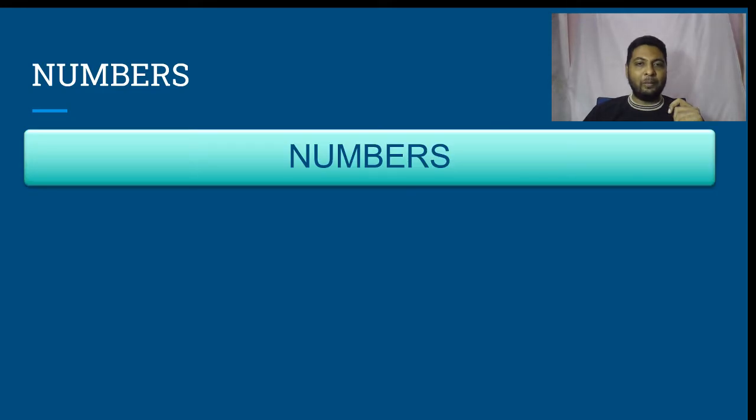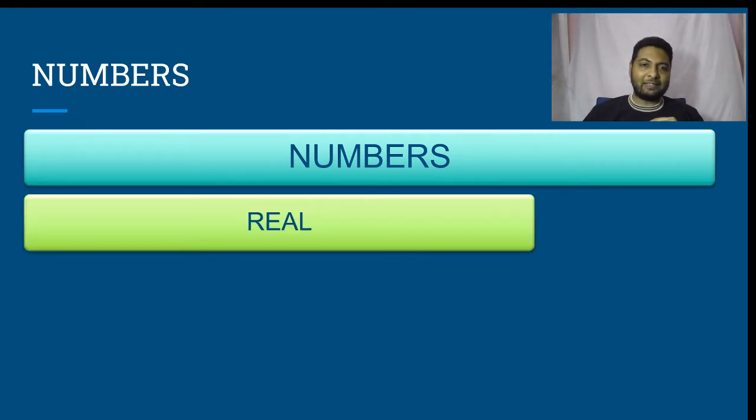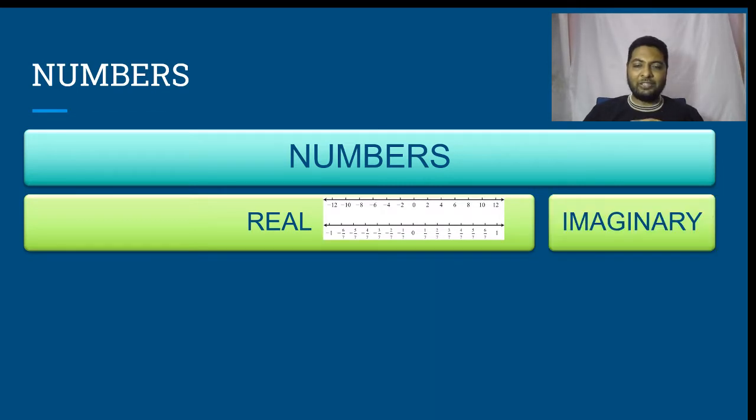If I take all the numbers in the world and ask you to classify these numbers into two disjoint sets where the intersection is null, the union gives me all the numbers. How would you classify the numbers as? Any thought? Maybe I'll just give you about 10 seconds. Some of you might have got it right. It can be classified as real and imaginary.